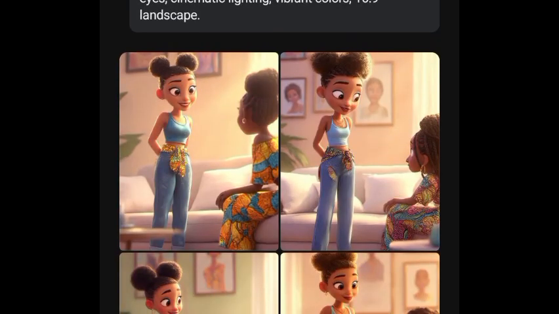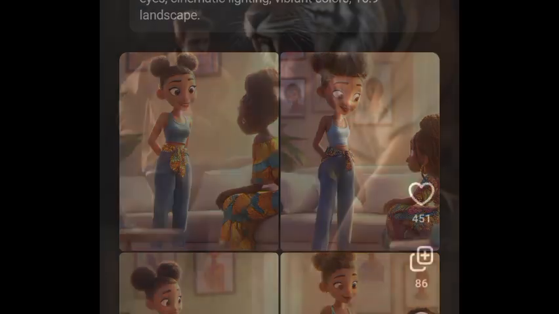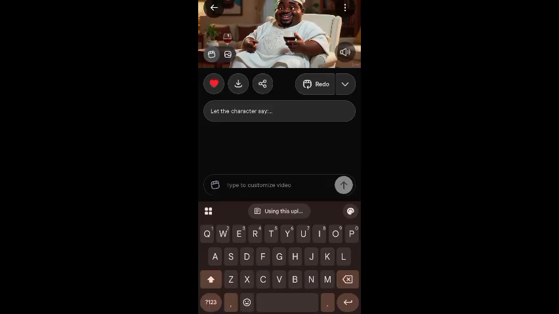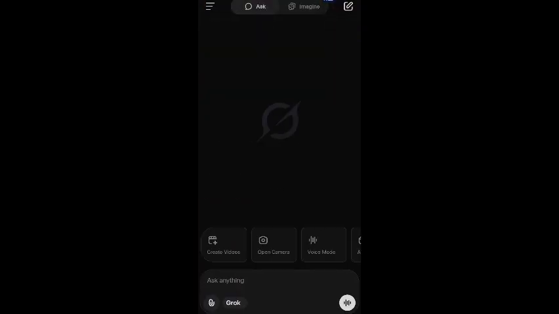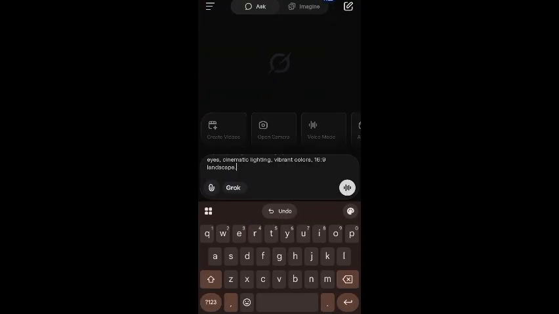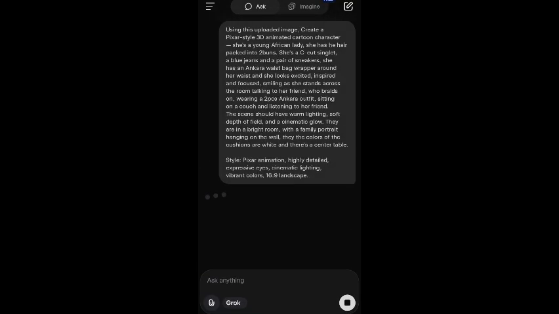It's okay. Let me take the same prompts to Grok AI and see what result it's going to give me. So I'll navigate to Grok AI. For this part, I'm going to be using Ask, right? I'll click on Ask and put in the prompt. Let me see what image it's going to give me.